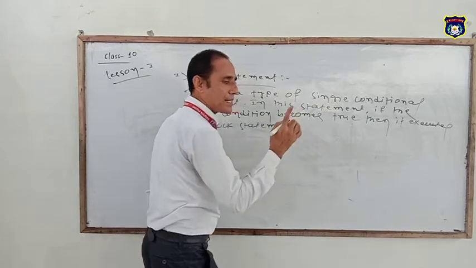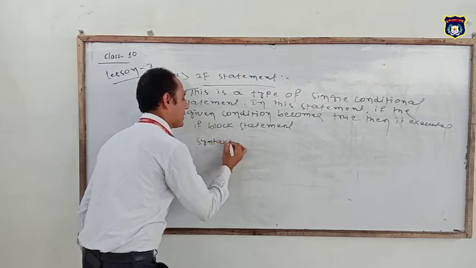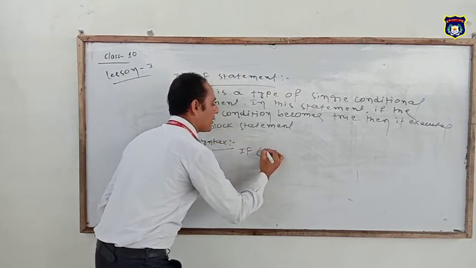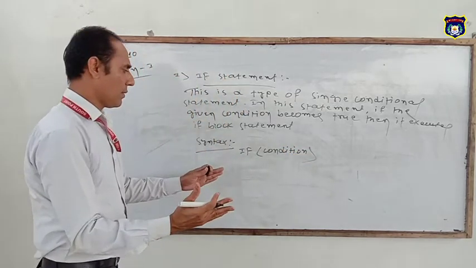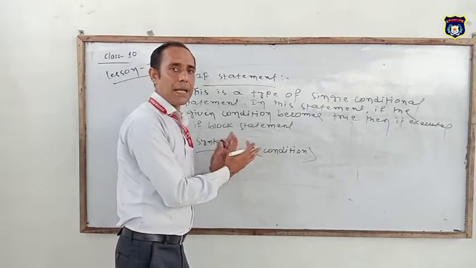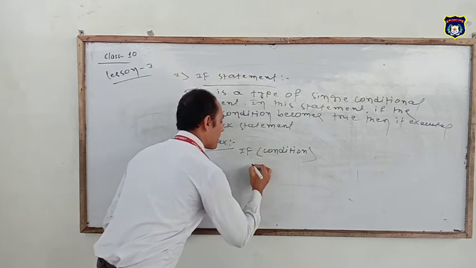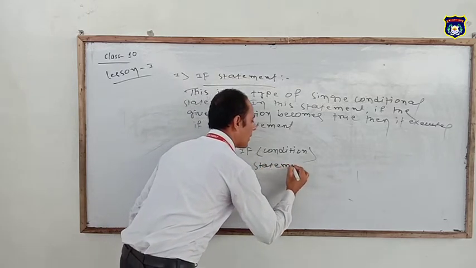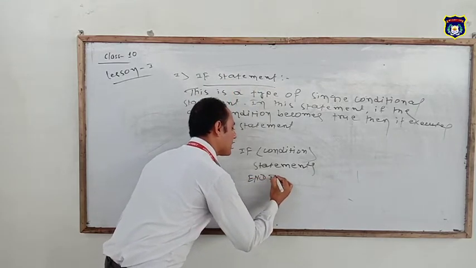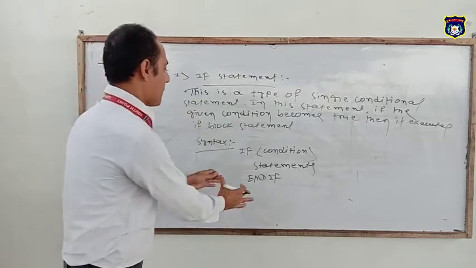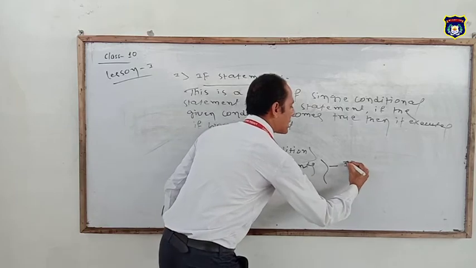Otherwise, when we write it simply in syntax: if condition. Suppose you follow the condition, according to the program, pass or fail, greater or smaller, or any other. If the condition is true, then print what? The statements block. And if is always terminated with an end if statement. That means it is the ending statement of the if statement. This is called the if block statement.